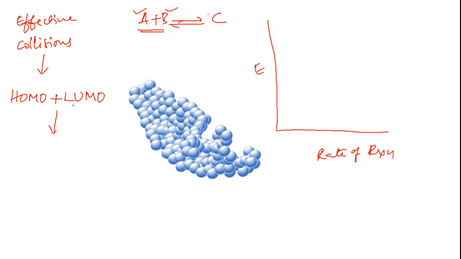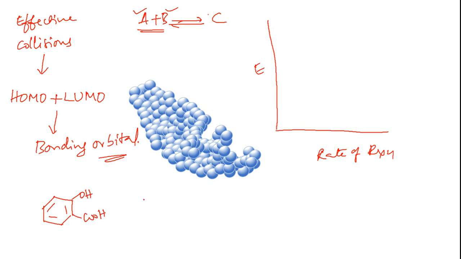When these two hit each other at appropriate points, they form a bonding orbital. This is how you can understand it simply. Let me represent it in another way. Let's say you have salicylic acid, COOH, and here you have CH3COCl. I'm writing it like this.